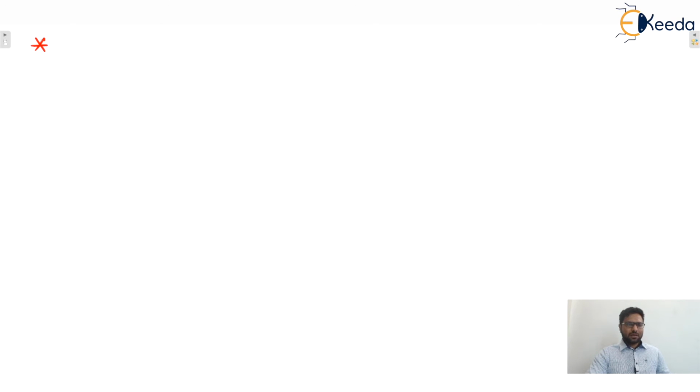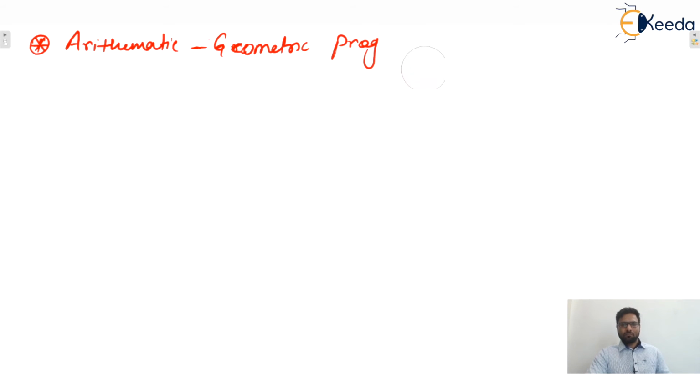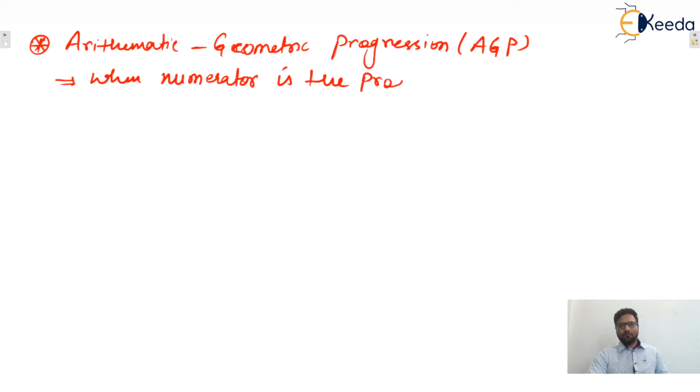So next one is arithmetic geometric progression, also known as the AGP series. So what is the AGP series? That means when the numerator is the product of an AP series and a GP series.